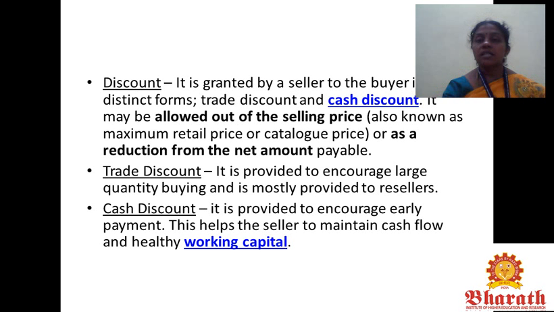So, discount is granted by a seller to the buyer in two distinct forms, trade discount and cash discount. It may be allowed out of the selling price, also known as the maximum retail price or catalog price, or as a reduction from the net amount payable. Trade discount is provided to encourage large quantity buying and is mostly provided to resellers. Cash discount is provided to encourage early payment. This helps the seller to maintain cash flow and healthy working capital.